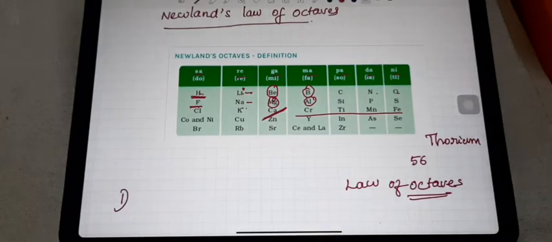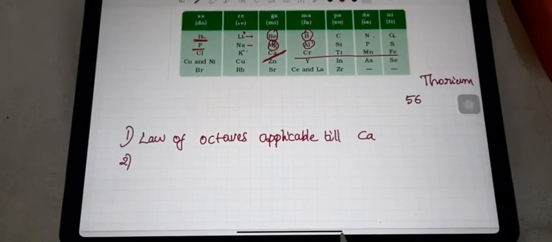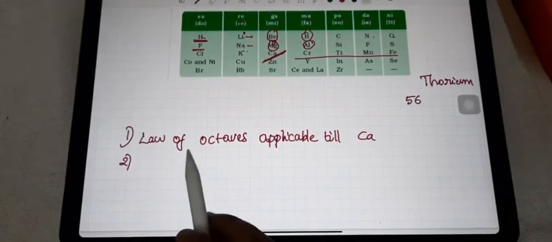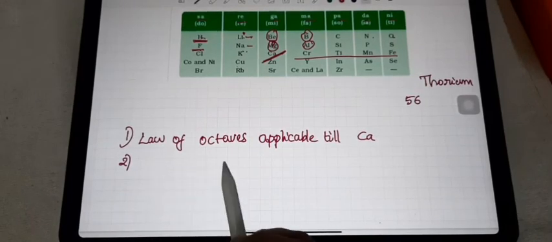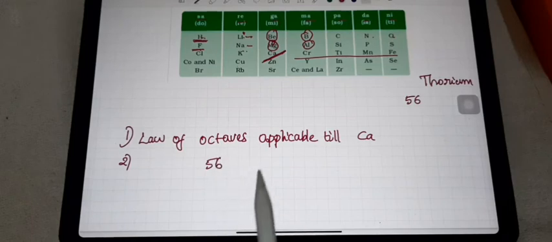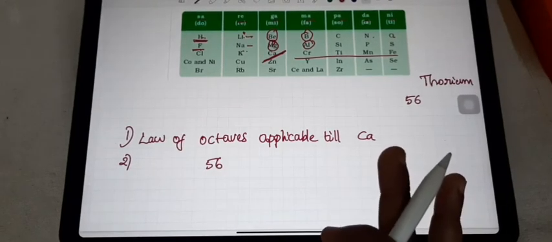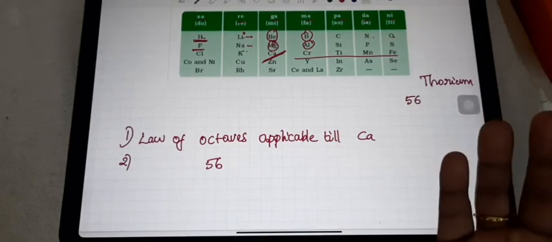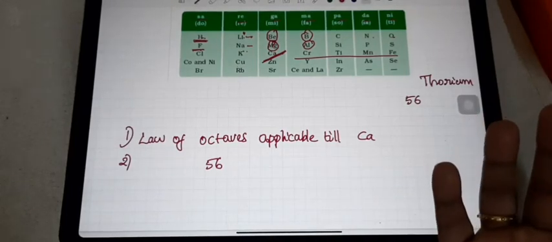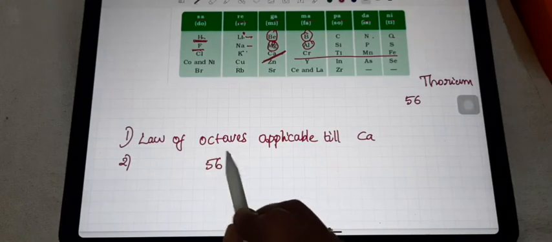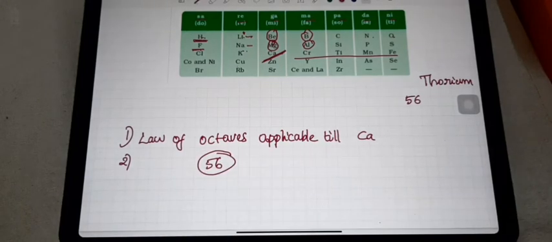limitation. The second limitation: Newlands assumed that only 56 elements existed in nature, and that no more elements would be discovered in the future. He thought there were only 56 elements in nature.